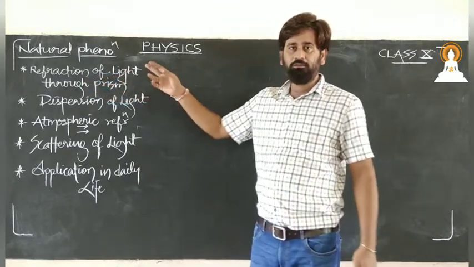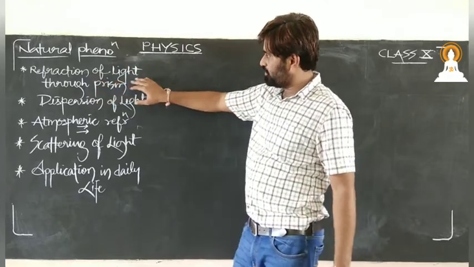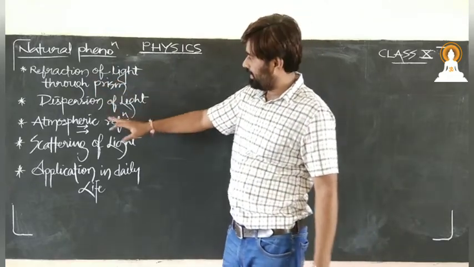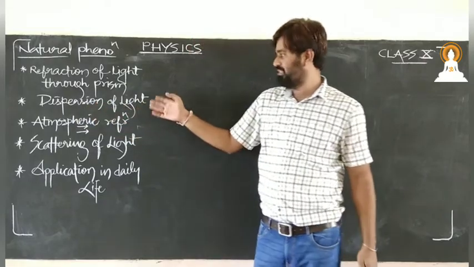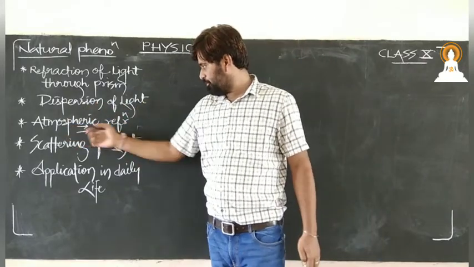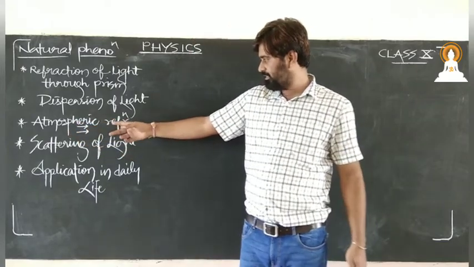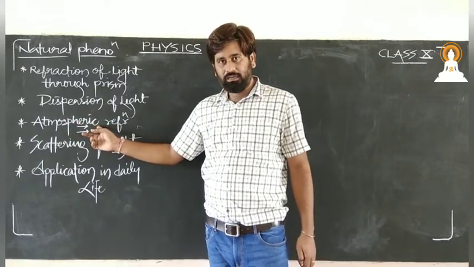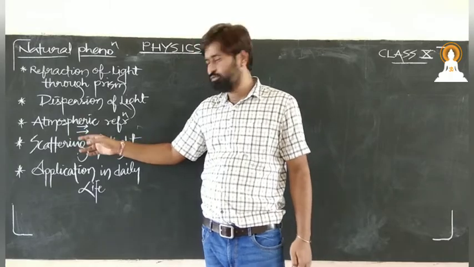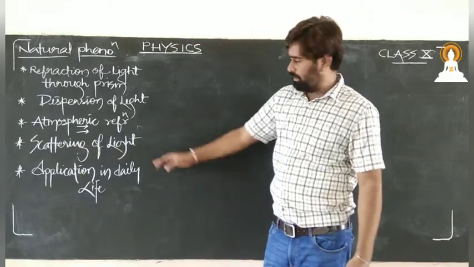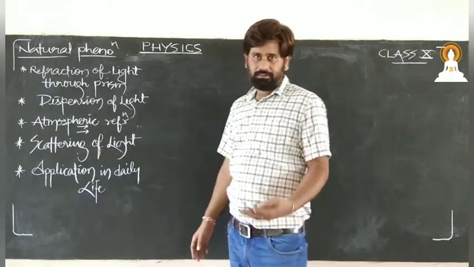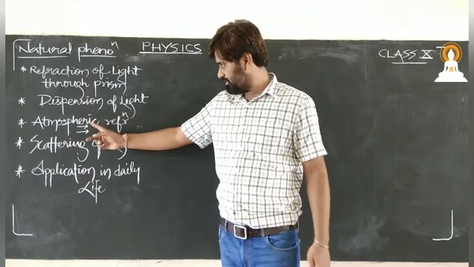The very first topic which we are going to cover is refraction of light through prism, then dispersion of light. We will see what is dispersion, then atmospheric refraction. Under it a few topics are there: why stars twinkle, why planets do not, advanced sunrise and delayed sunset. All this will be discussed in this.